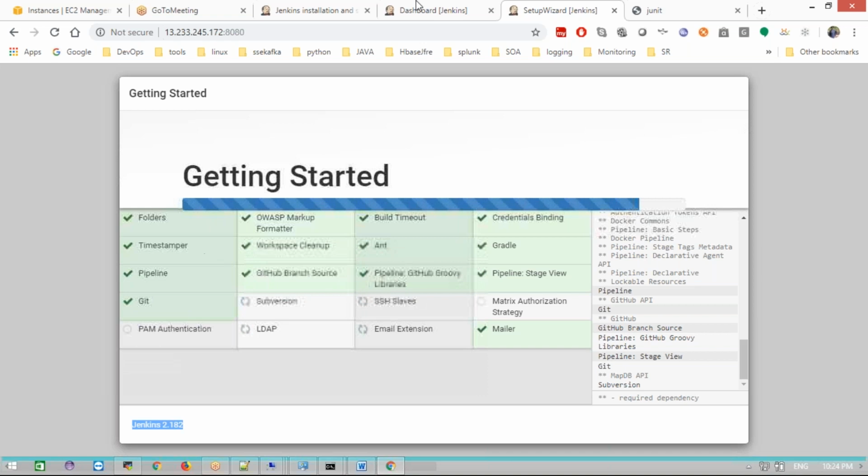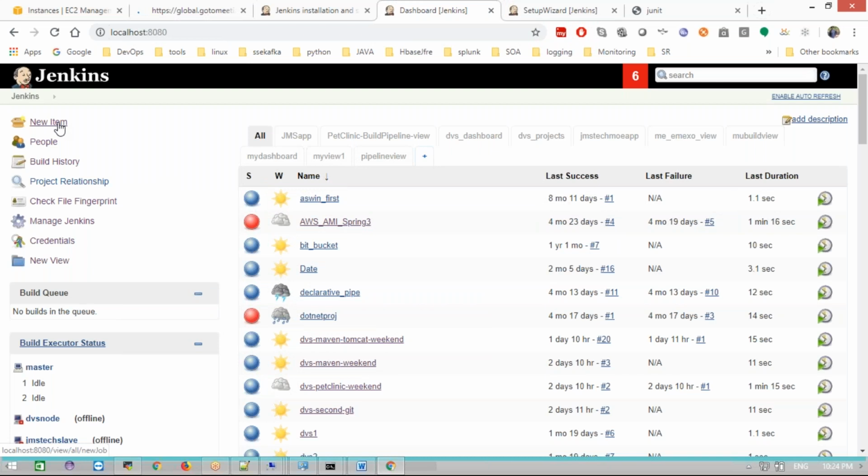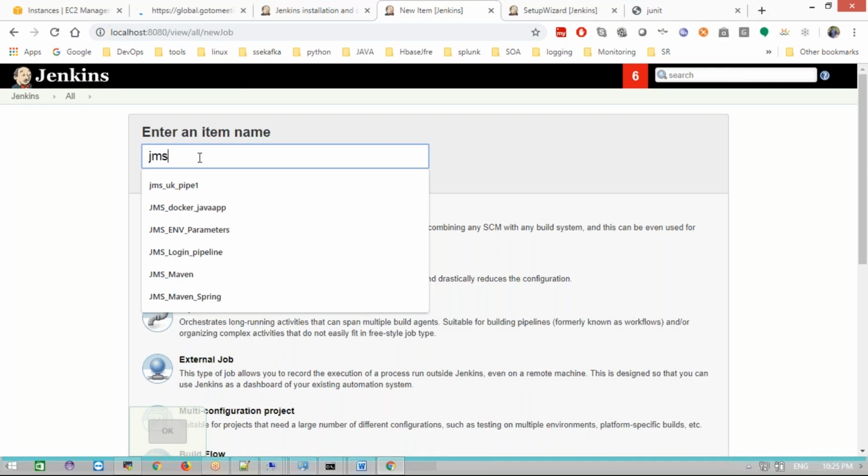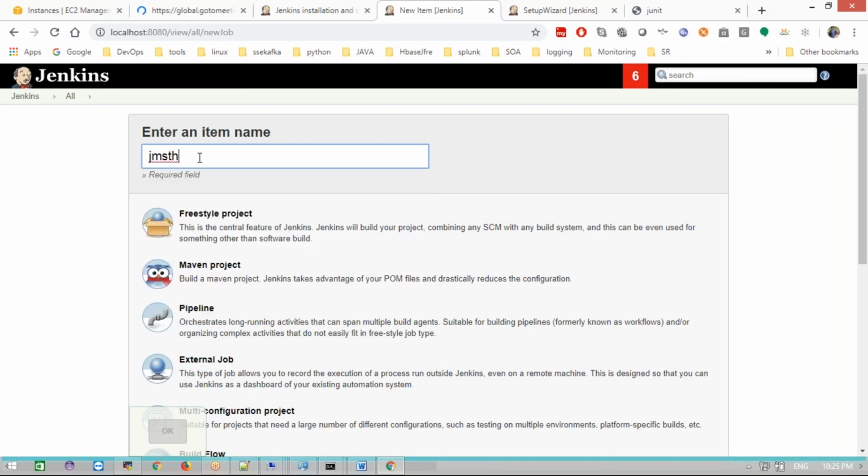Let it go. What I need to do now is create the first project of my Jenkins. Now go to New Item. How to create the first project? New Item. Here I'm going to create the project named JMS TH 20 hyphen first. Okay, first project.